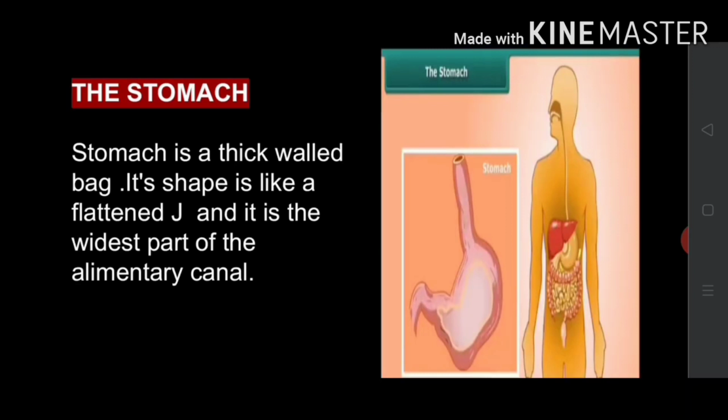Next one is the stomach. The stomach is a thick walled bag. Its shape is like a flattened J and it is the widest part of the alimentary canal. It receives food from the food pipe at one end and opens into the small intestine at the other end.